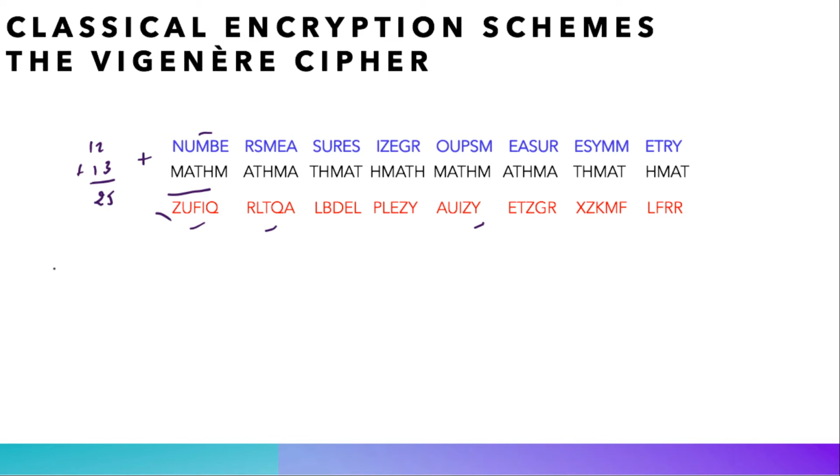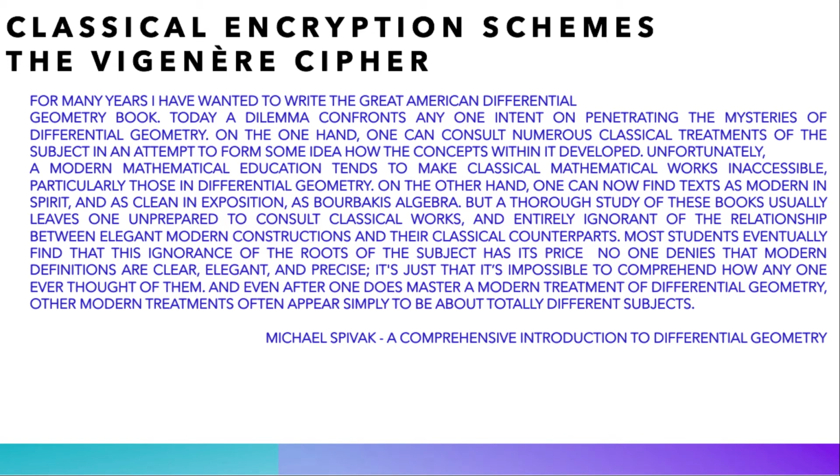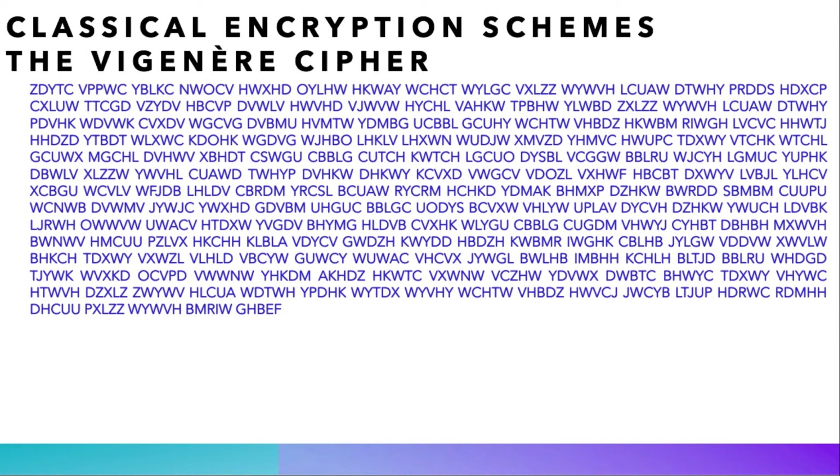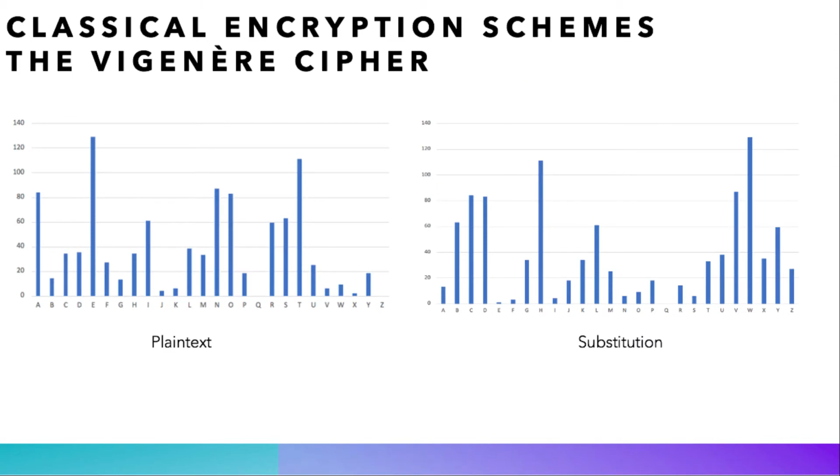We now investigate this new scheme to see how it improves the security of substitution ciphers. To do this, we get back to our text about differential geometry, and the graph that you can see on the screen is the frequency of letters in this text. When we encrypt our plain text with a substitution cipher, this is what we get, and this is the frequency of letters to the right of the substitution cipher text.